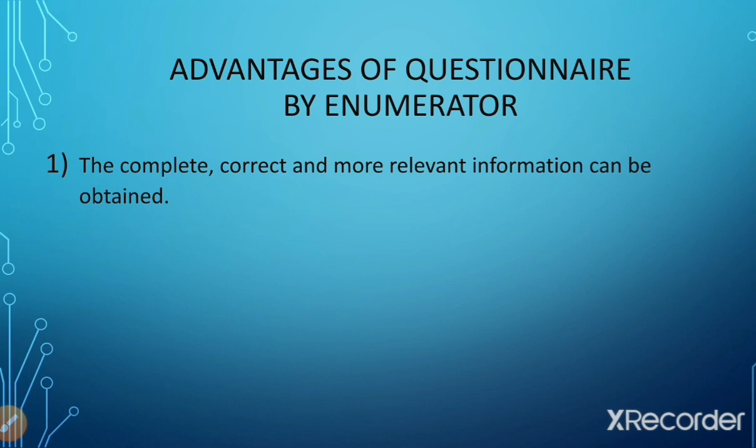That limitation is overcome in this method and has become its advantage. As the enumerator personally meets the respondent, complete, correct and relevant information for the study of inquiry can be obtained.